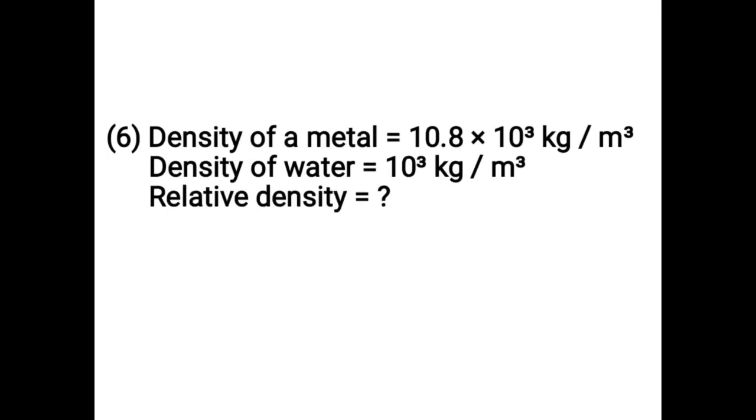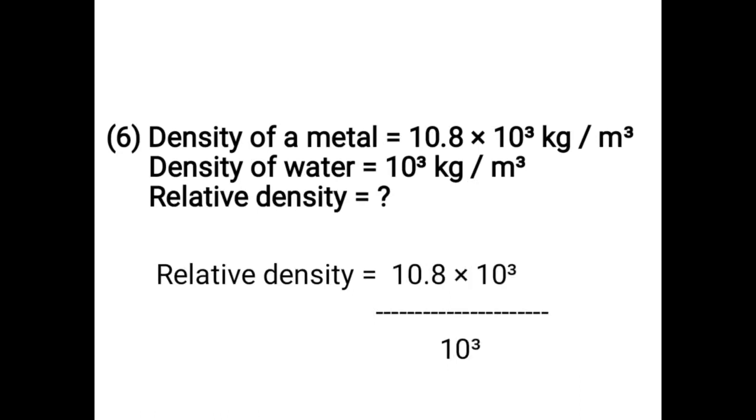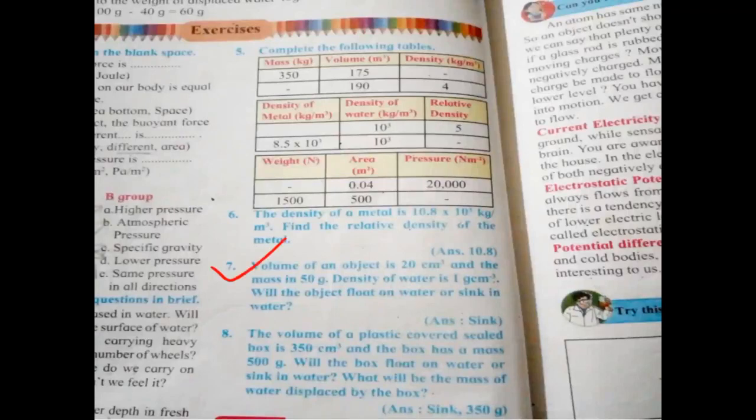The formula of relative density is density of a metal upon density of water. That is equal to 10.8 into 10 cube upon 10 cube. 10 cube get cancelled. So what will remain? 10.8. Therefore, relative density is equal to 10.8.